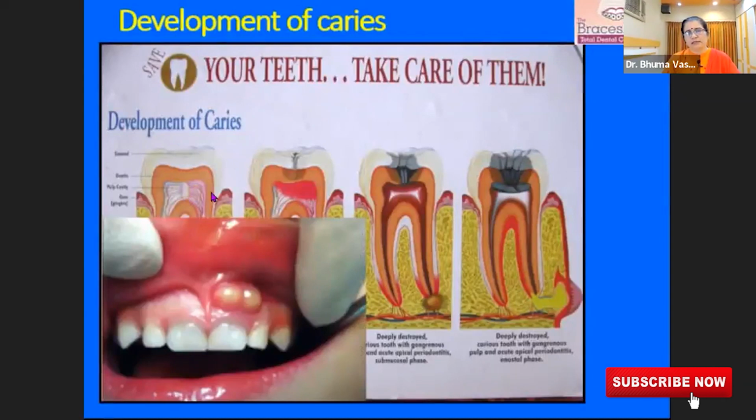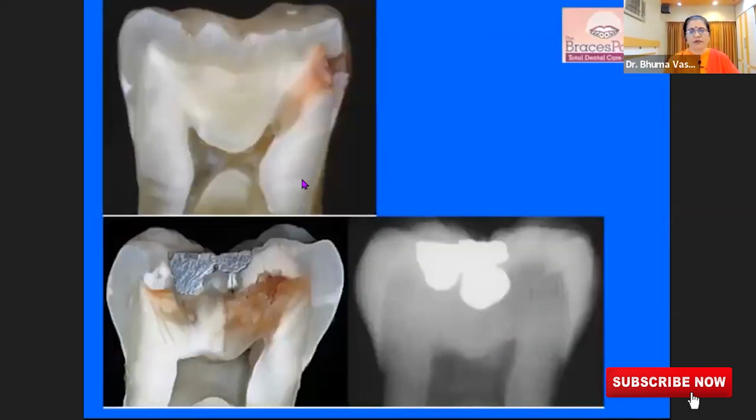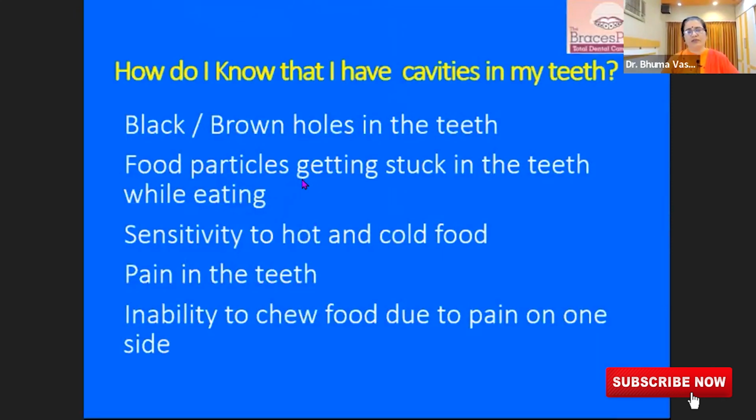So these are the stages of progress of dental decay, and we need to prevent this dental decay by taking care of the teeth when they are healthy. If we find out that they are not healthy, that there are some problems, then we have to get it sorted. We have to get it restored. I'm going to talk about treatment and solutions also. So these are some images of how the decay progresses inside the tooth. And how do you know as a layman whether you have a cavity or not?